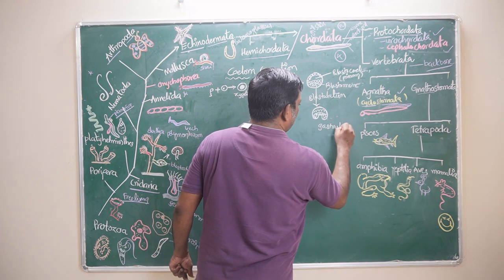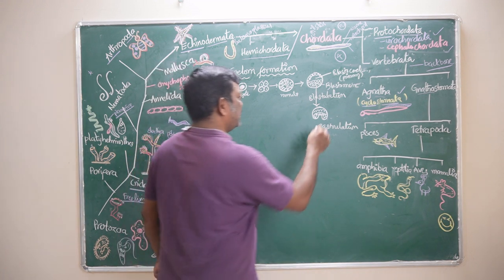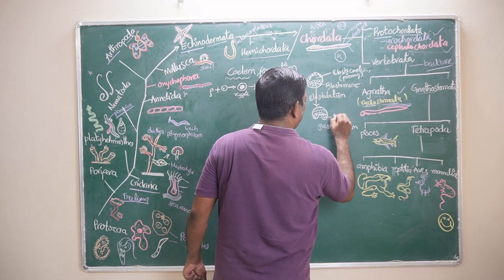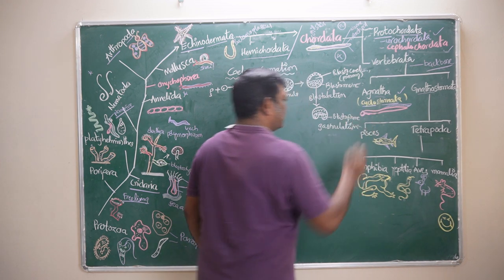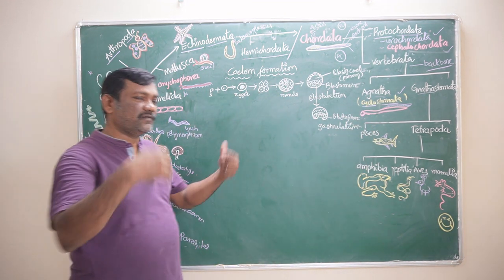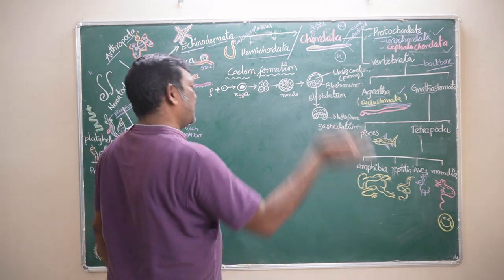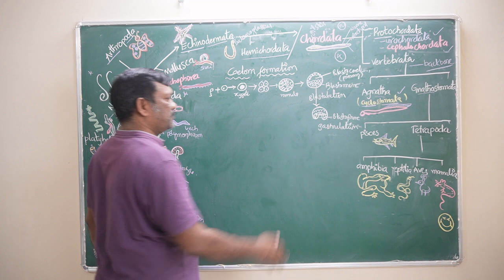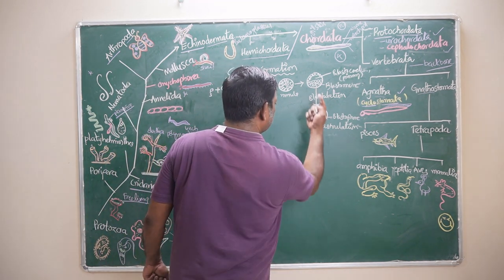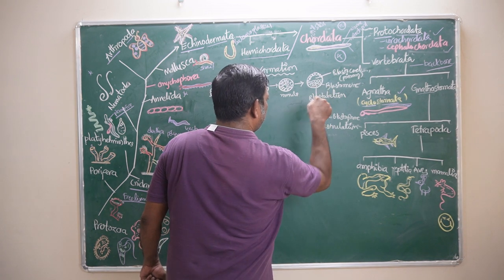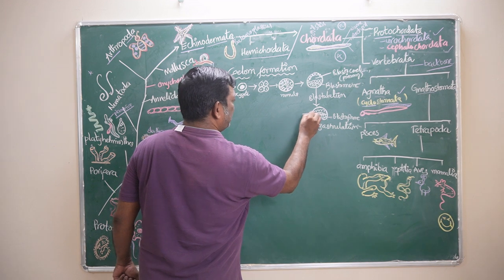At this gastrulation, what happened? A hole-like structure is formed. This hole-like structure is called blastopore. This has a lot of importance in our discussion because the blastopore fate or future development is either mouth or anus, protostomes or deuterostomes, we will discuss in later. But during this gastrulation process, a hole is formed in the blastula. This process is called the gastrulation. This hole is forming. Okay.